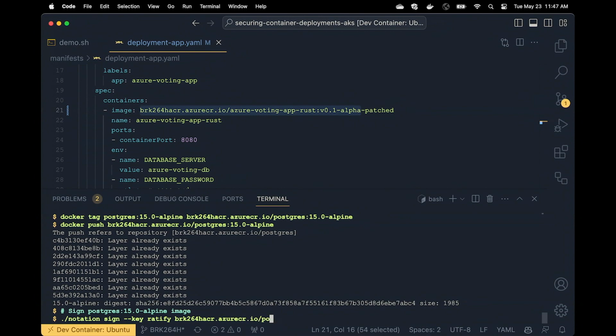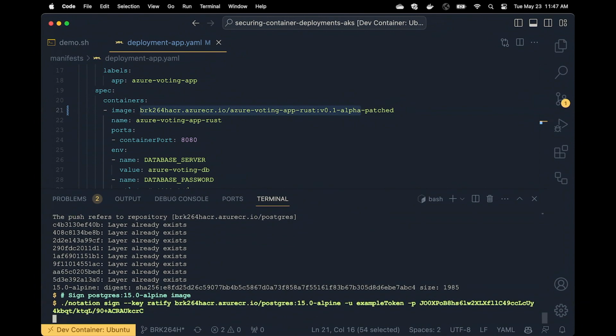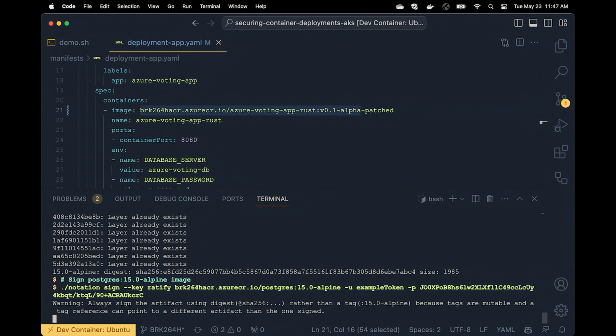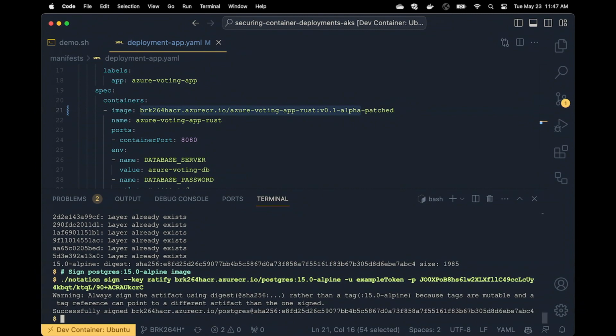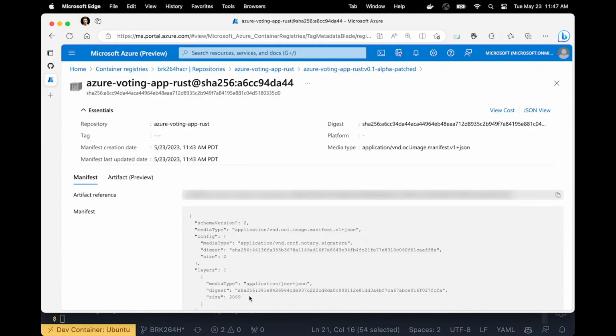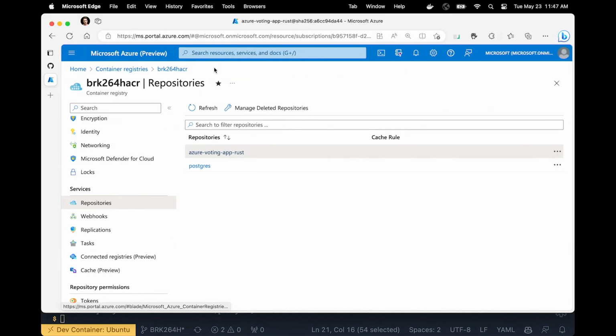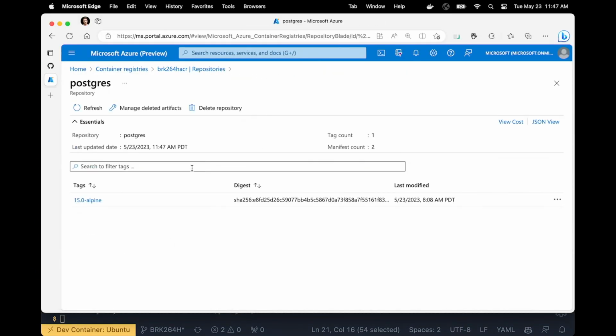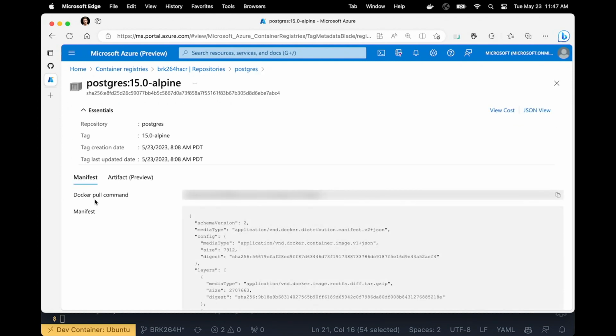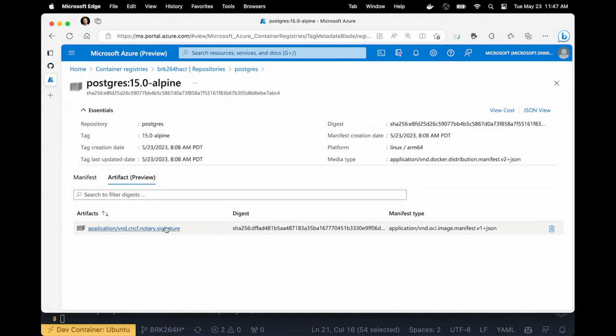And again, that's just the notation sign command. And if we wanted to verify, we can come back to the registry and make sure our signature is there.